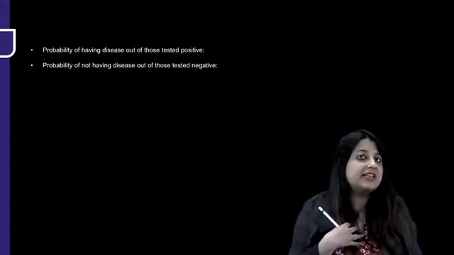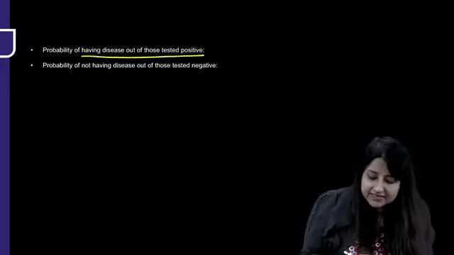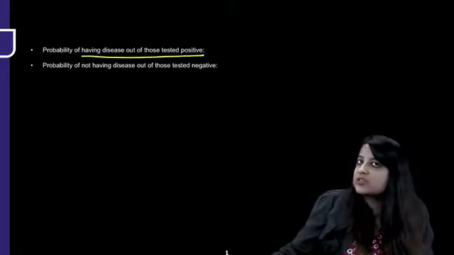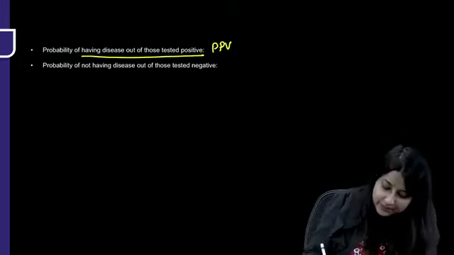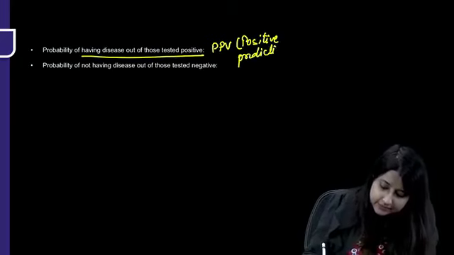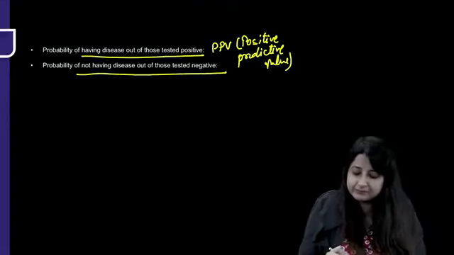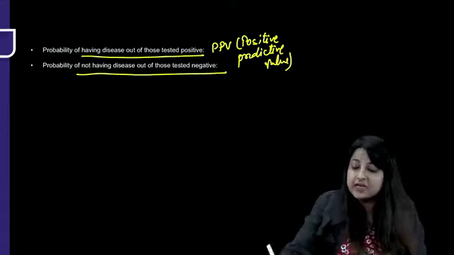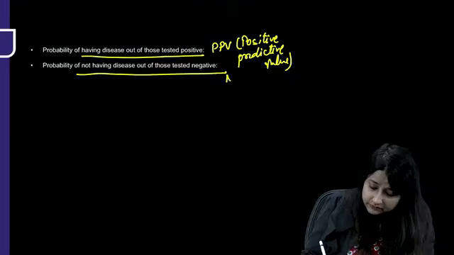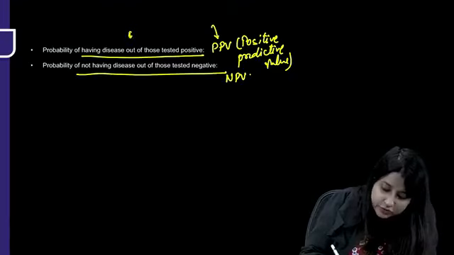Now, if I've come out screening test positive, do I actually have the disease? So the probability of having disease out of those tested positive, not out of those diseased. If I have been tested positive, do I actually have the disease? That is PPV. What was PPV, guys? Positive predictive value, right? And the probability of not having the disease out of those tested negative. So if I have been tested negative, do I actually not have the disease? That is negative predictive value.